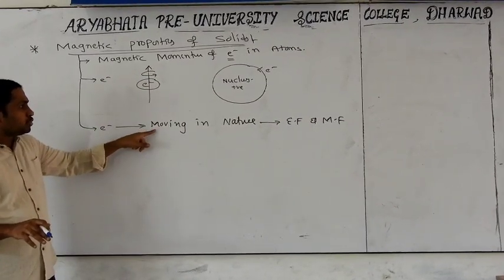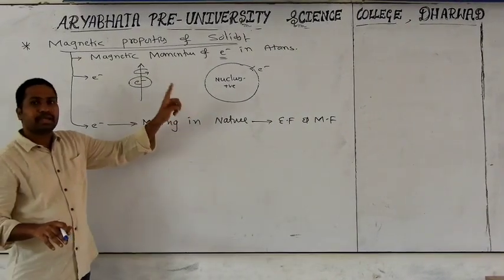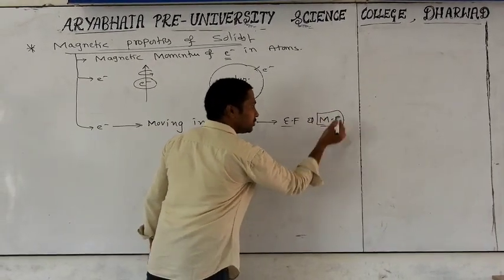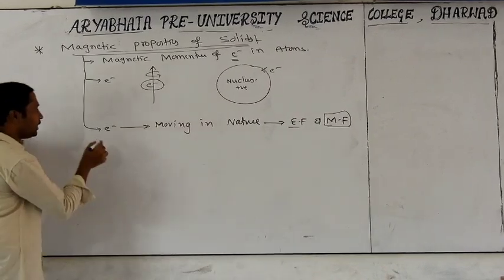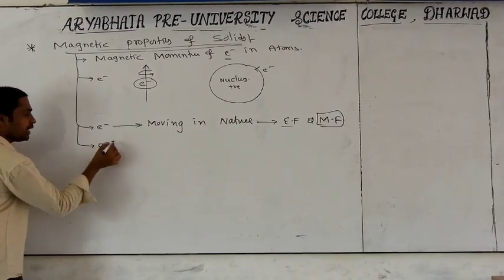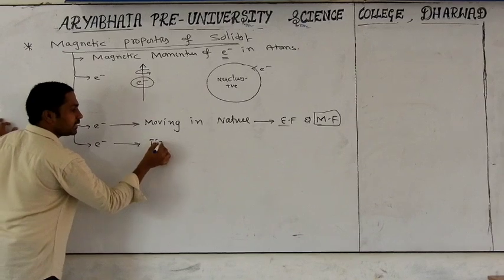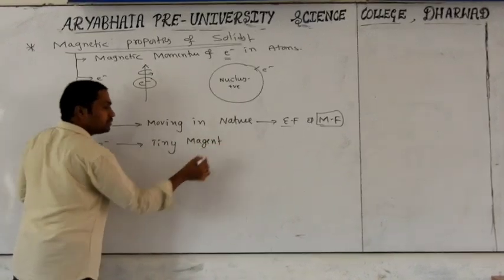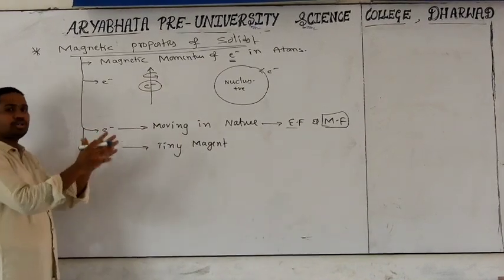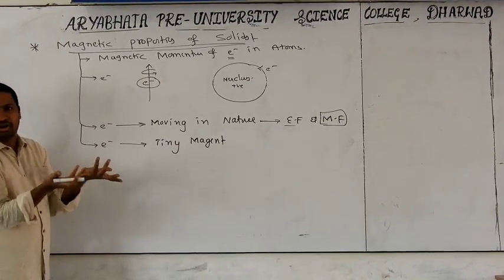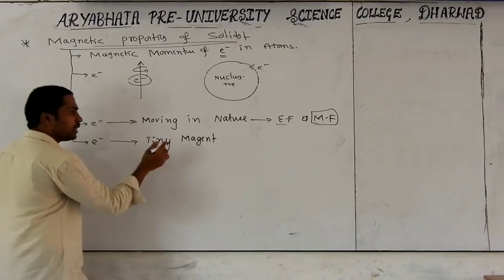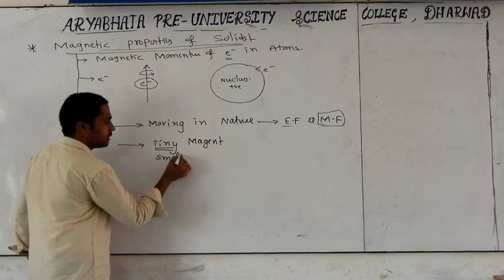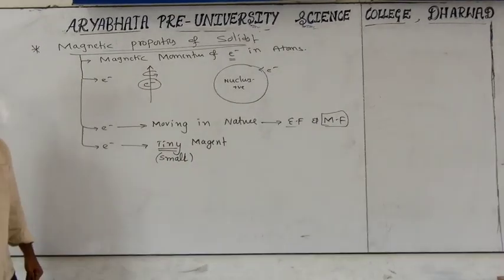So anyway, due to the moving nature of the electron, it will create two fields: one is an electrical field, another one is a magnetic field. This concept is required for us. Finally, what we can conclude is that each electron can be considered as a tiny magnet. Because of that magnetic moment of the electron, the whole material may have magnetic nature or not. What is the meaning of tiny? Smallest. It is nothing but a small magnet.